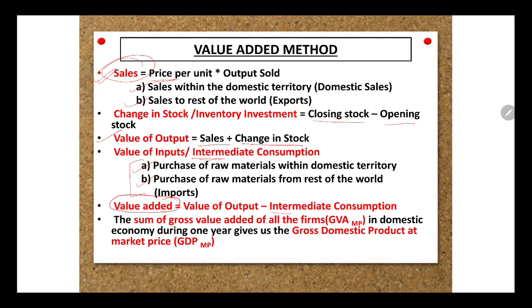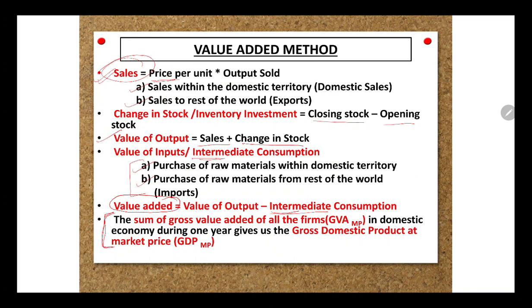Otherwise, if we do not deduct the IC, it will again lead to double counting. Double counting means you're counting the items more than once, and it will lead to overestimation of your national income. It will not give a true picture. That is why it's very, very important that you deduct the IC. Clear? And this has been a part of one of the CBSE exams under 1 marker.